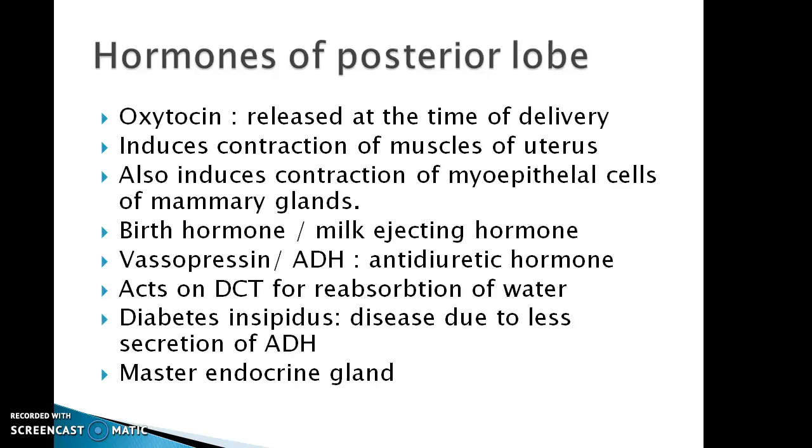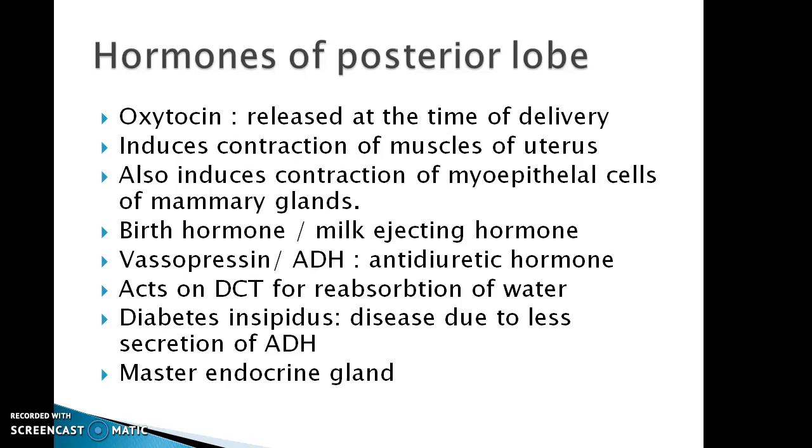Then the third lobe, that is the hormones of posterior lobe. Two hormones are secreted by the posterior lobe of pituitary gland, that are oxytocin and vasopressin. Oxytocin is also known as the birth hormone or milk ejecting hormone. This hormone is released at the time of delivery. It induces the contraction of muscles of uterus, and it also induces the contraction of myoepithelial cells of mammary glands.